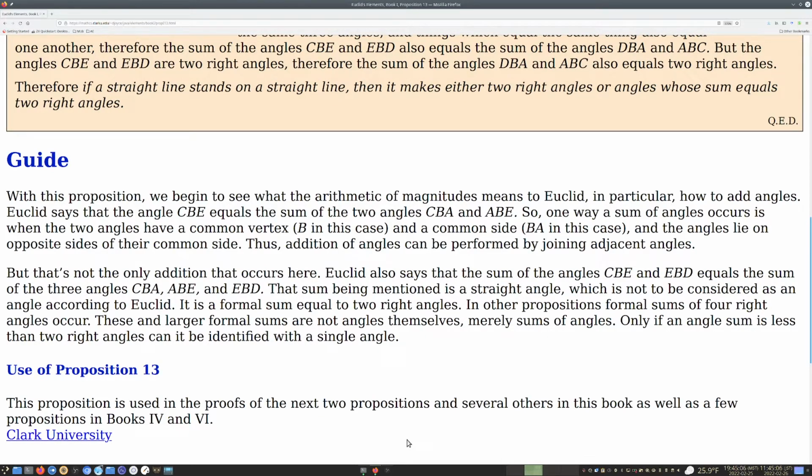Okay, so that's interesting. So an angle today of 210 degrees is not an angle according to Euclid because that's greater than 180 degrees. All right, so this proposition is used in the proofs of the next two propositions and several others in this book, as well as a few propositions in books 4 and 6. Okay.